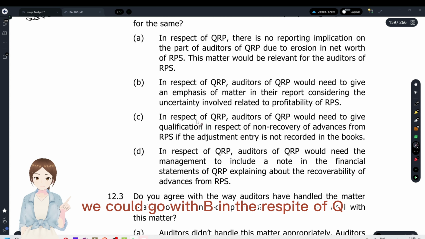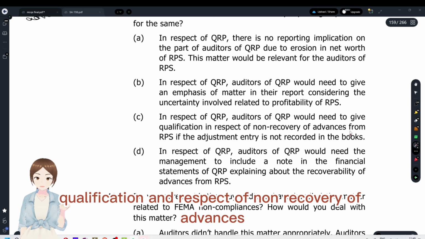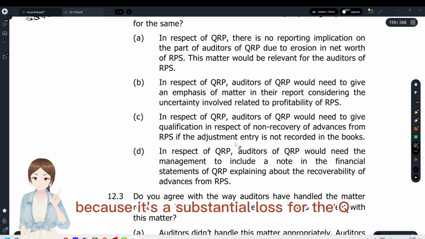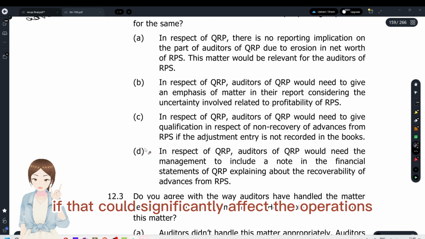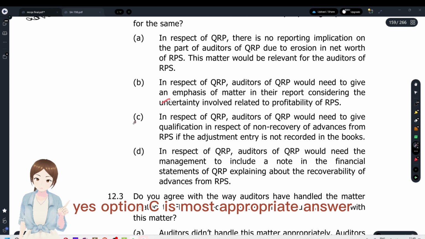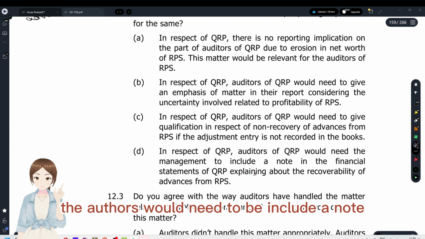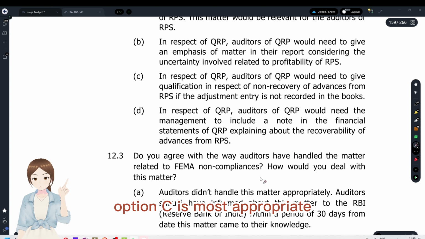In respect of Q, auditors of Q would give a qualification in respect of non-recovery of advances. Yes, they have to give it because it's a substantial loss for Q that could significantly affect the operations if the adjustment entry is not recorded in the books. Yes, option C is the most appropriate answer. The auditors including a note doesn't serve the purpose. It's a significant matter. Option C is most appropriate.